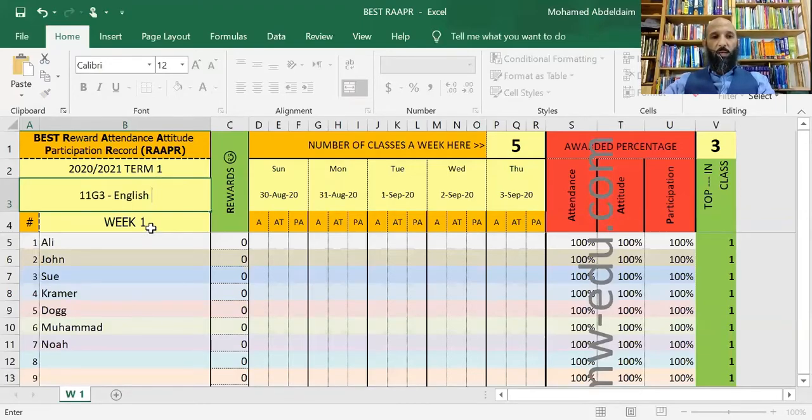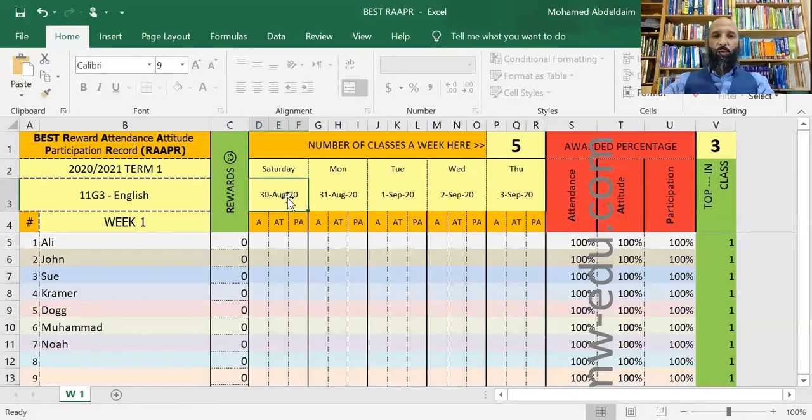right? And for the weeks, these are the days of the week. For the weeks, it can be week 1, 2, 3, 4, down to week whatever you want, 20. And you know, here, different countries have different systems. They have different beginnings of the week. So in Saudi Arabia, they start the week on Sunday, used to be Saturday. So if the week starts in your country on Saturday, you can go here and write Saturday.